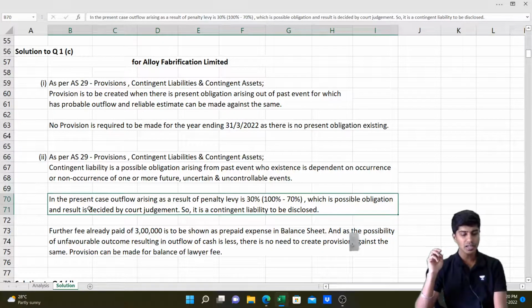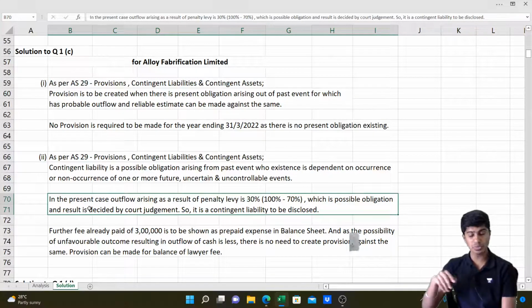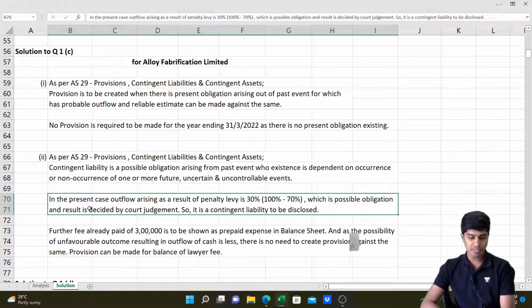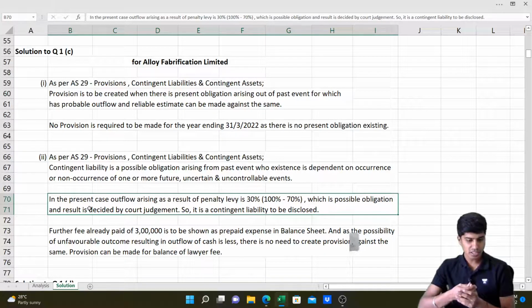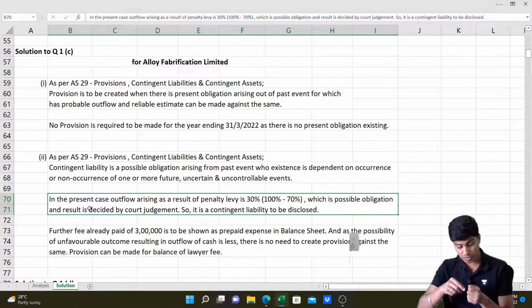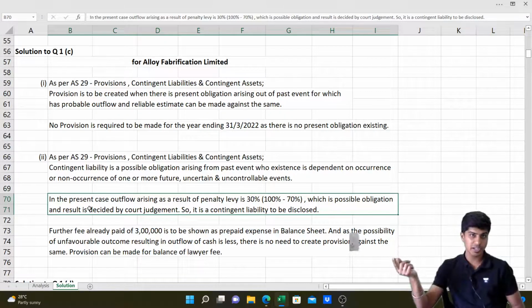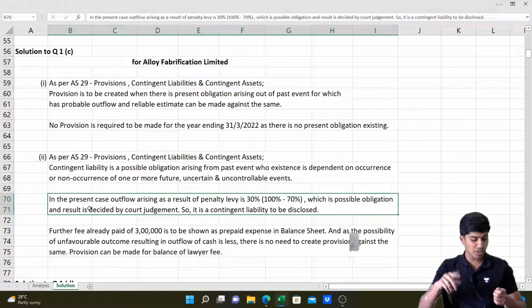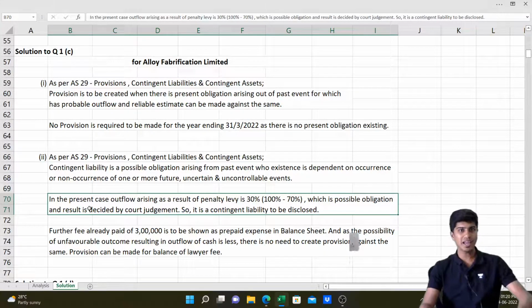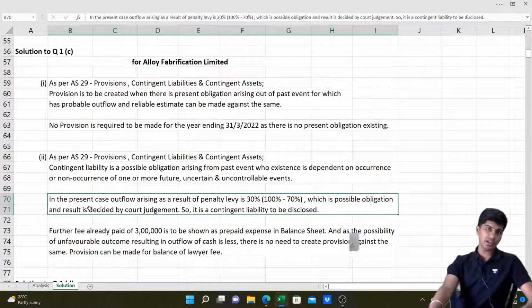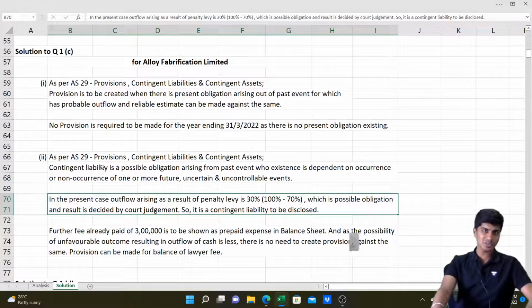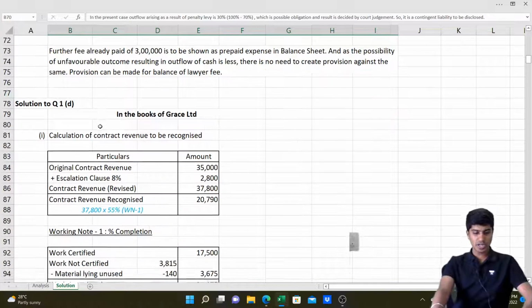The third part is further fee already paid 3 lakhs is to be shown as expense. Prepaid expense also you can write in the balance sheet. And as a possibility of unfavorable outcome resulting in outflow of cash is not necessary. Oh, sorry, there is no need to create provision against it. So, there is no need to create provision for the amount payable as penalty. But for the lawyer fee, you can create the provision for the balance amount because that balance amount need to be paid irrespective whether we win the case or not. Done? So that's with regard to 1C.